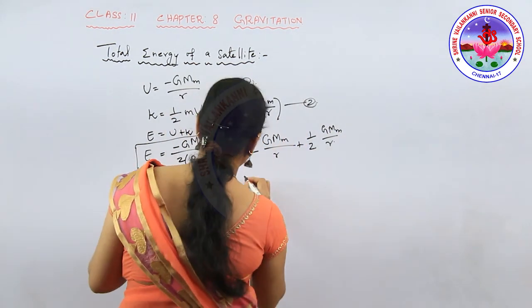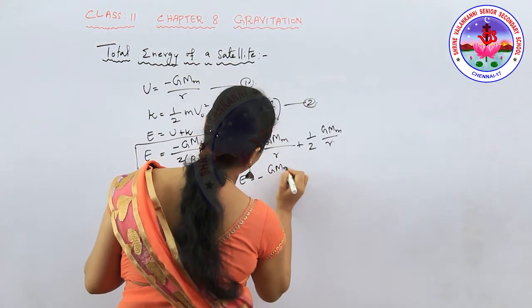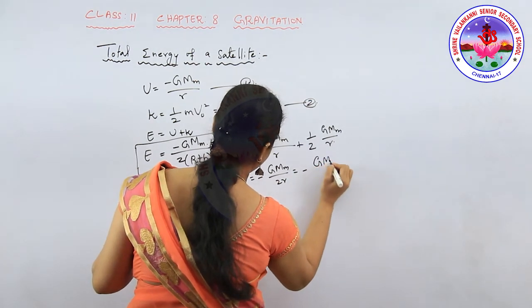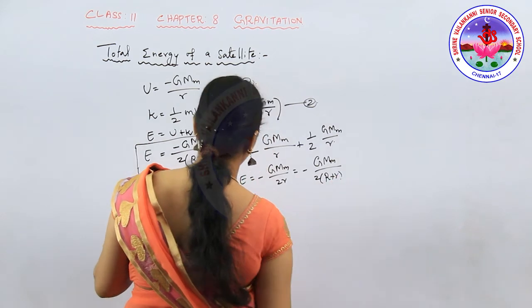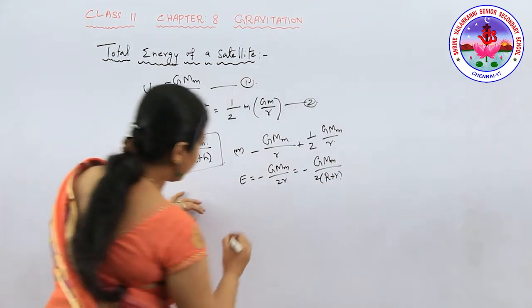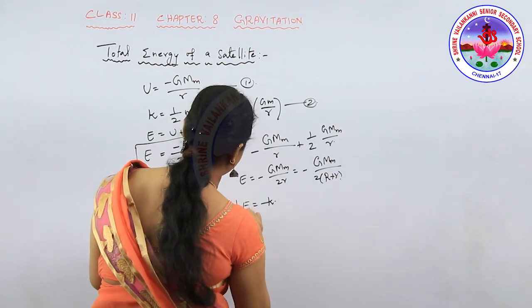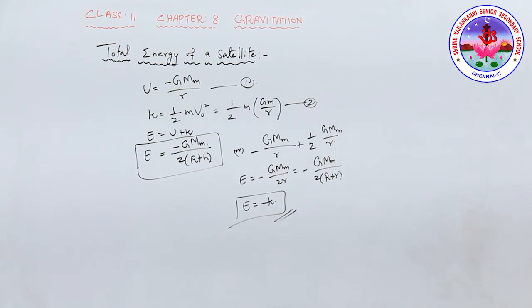So here E is equal to minus G M m by 2r, which is equal to minus G M m by 2 into (R plus h). Okay, so here E is equal to minus K, we can say, because the negative sign gives the value for the total energy of the satellite.